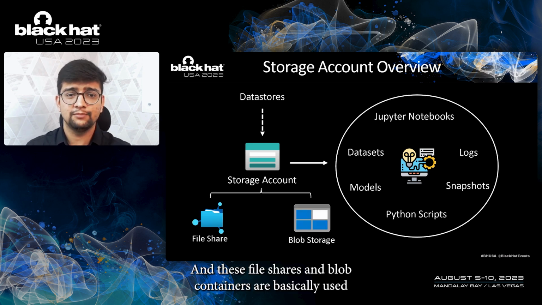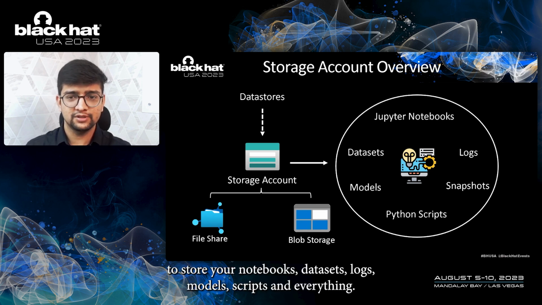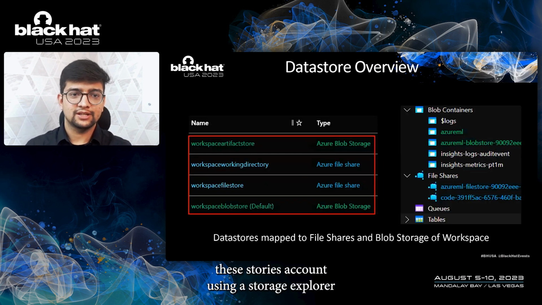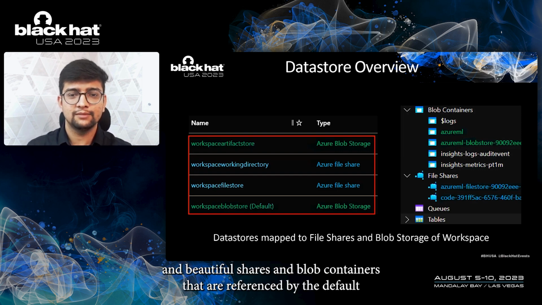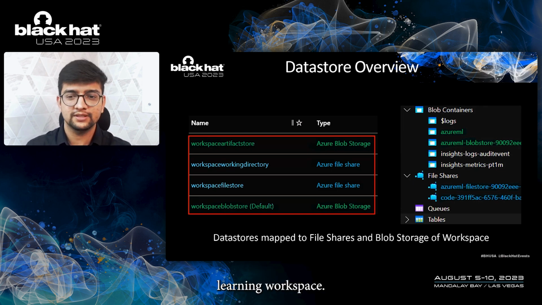And these file shares and blob containers are basically used to store your notebooks, datasets, logs, models, scripts, and everything. We can browse the storage account using a storage explorer and view the file shares and blob containers that are referenced by the default data stores that are created when you create an Azure Machine Learning workspace.